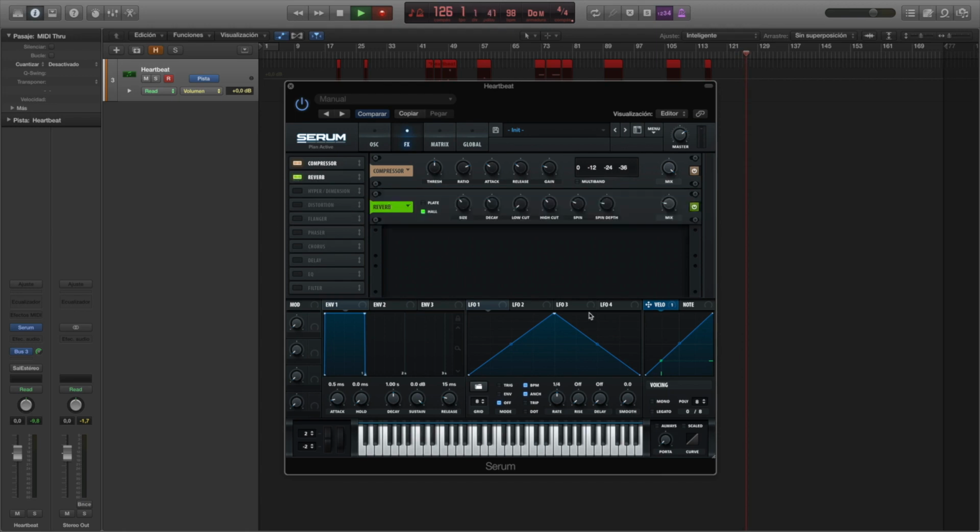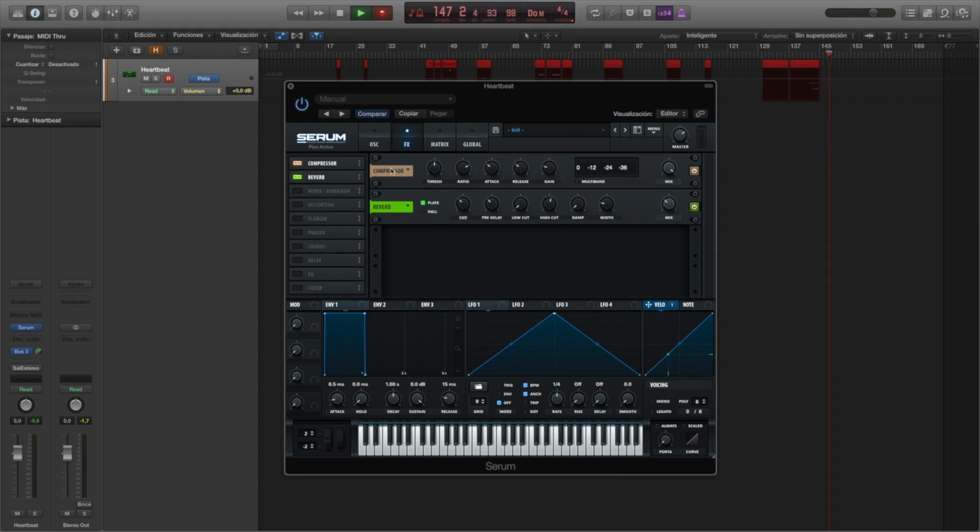So this one is going to be easy as well, not much manipulation. We just change it to plate. We're gonna leave it a bit more open into a high cut. This we don't need at all, and we're gonna crank up the mix a little bit. Now what we have is this. Still doesn't sound like a heart, but we're getting there, don't worry.